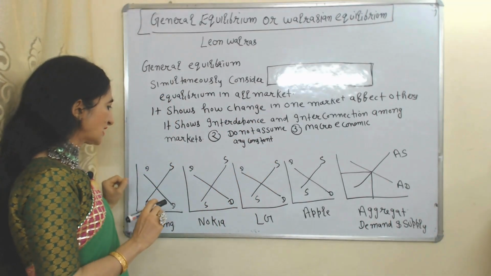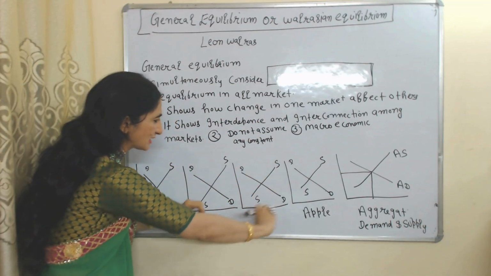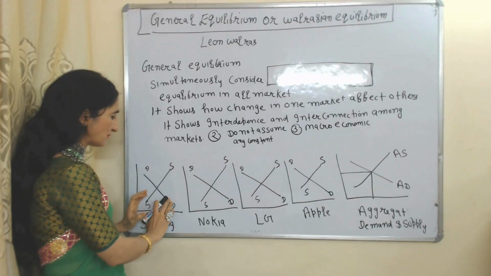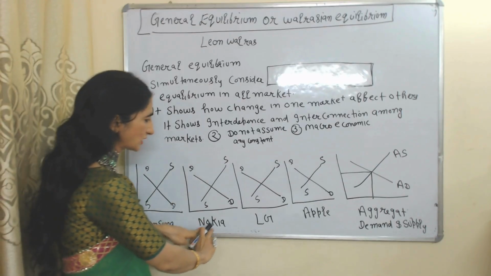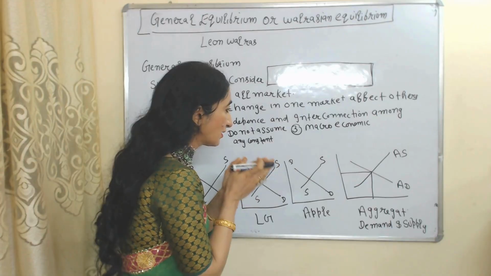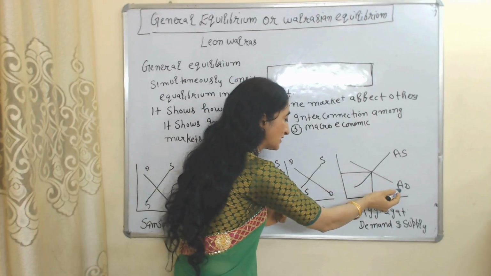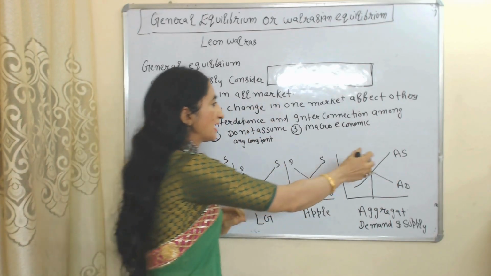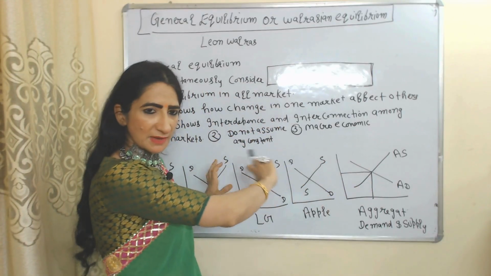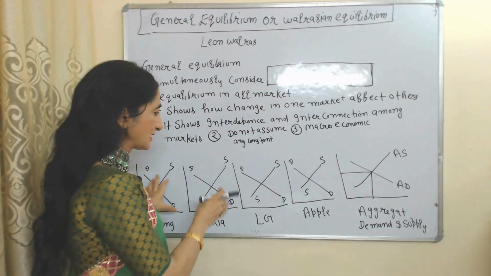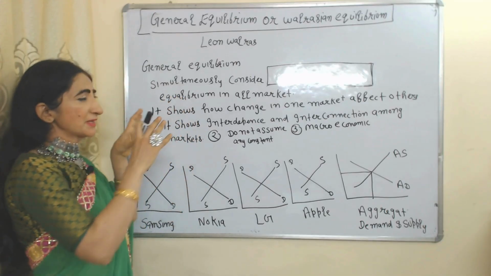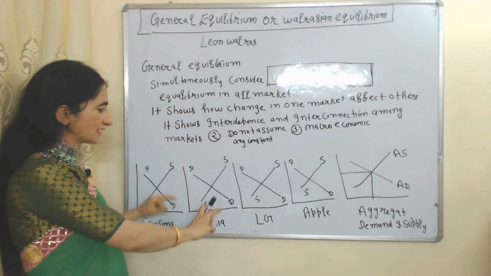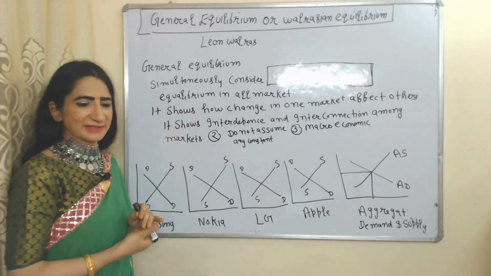For example, general equilibrium simultaneously studies demand and supply of Samsung, Nokia, LG and Apple and comes to a conclusion as aggregate demand and aggregate supply. Aggregate demand means demand of all and aggregate supply means supply of all. So we can say that general equilibrium simultaneously considers equilibrium in all markets.